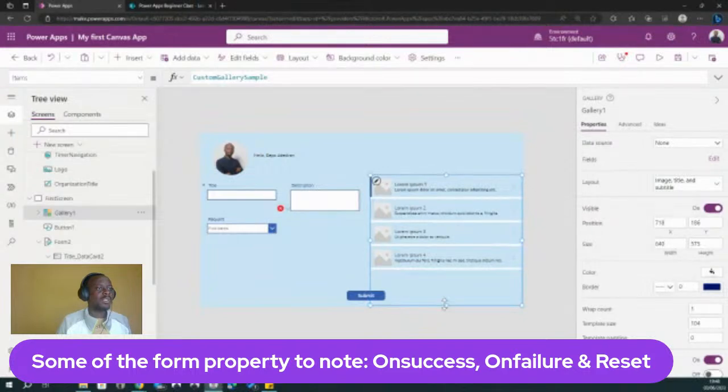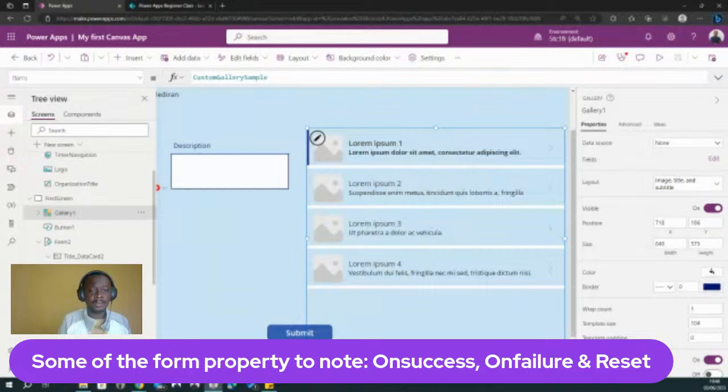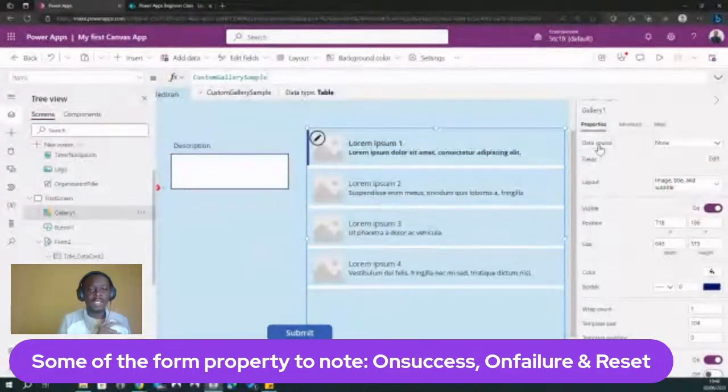All right. So now the gallery is very similar to the form in the sense that it works with a data source. Just the way we connected the data source to the form, that's how we're going to connect the data source to our gallery, right? If you go to data source now at the left, and look at the formula bar, we have a custom gallery sample. That comes with all galleries when you add it for the first time. It's a local table to the app. It's not in a data source like SharePoint, right? So we can always remove that.